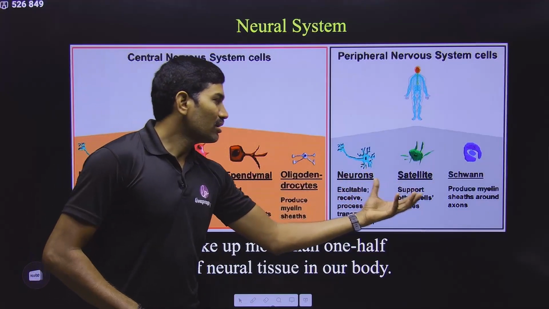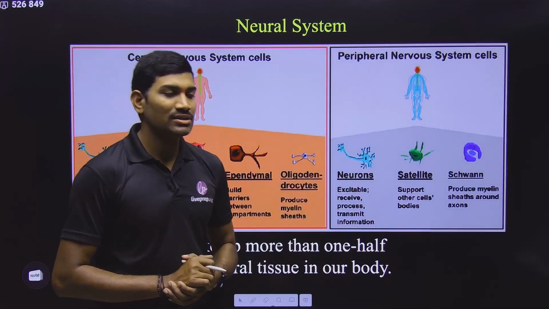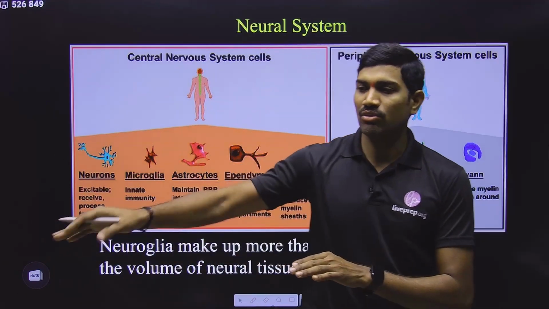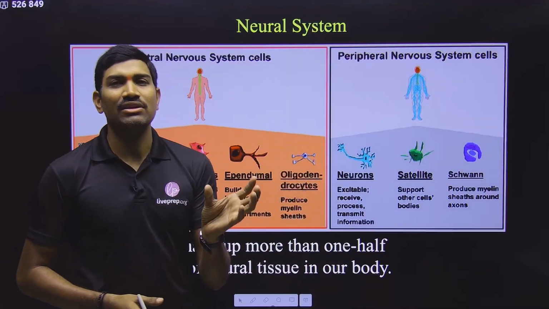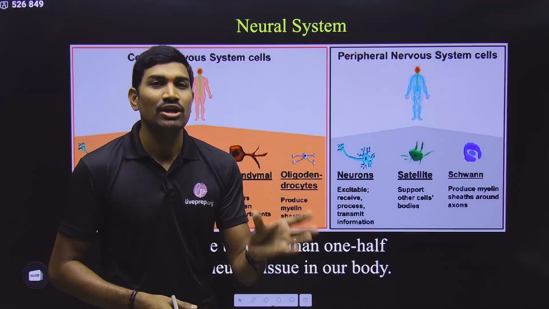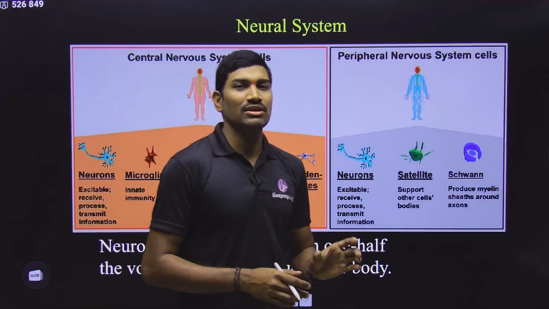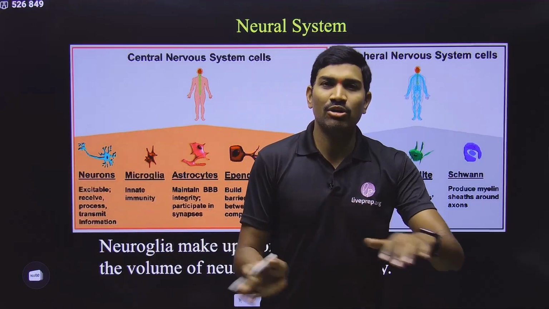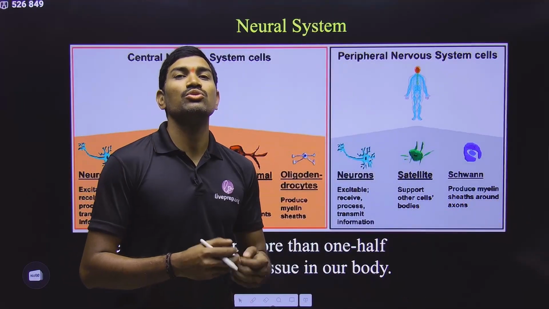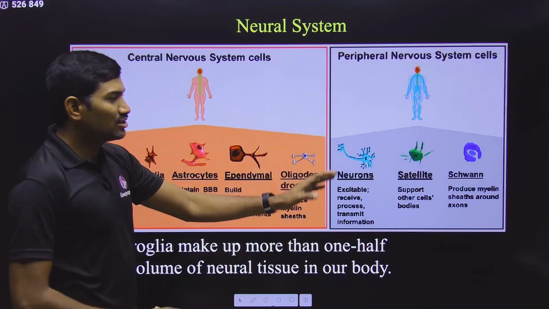Then, what are all these cells together called? All these cells, except the neurons, the remaining cells together, for our understanding purpose, are given a term called neuroglia. Neuroglia, please understand this word. So neurons are one type and all the remaining cells together we are calling neuroglia. Clear?